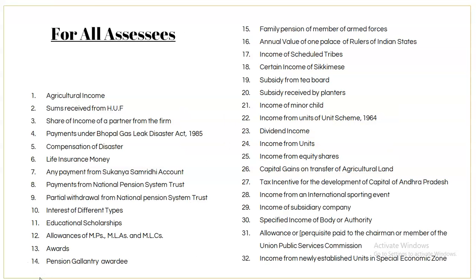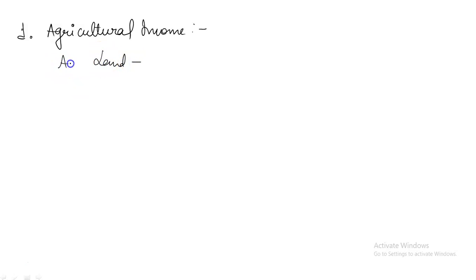First we are going to study the exempted incomes in case of all assessees, under which the first one is agricultural income. Any sum received by way of agricultural land, or any income arising from agricultural land, and that land is situated in India, then the amount of income received will be exempted from tax.